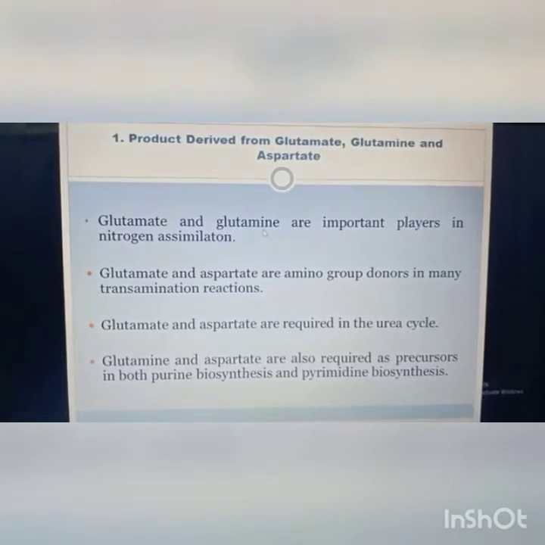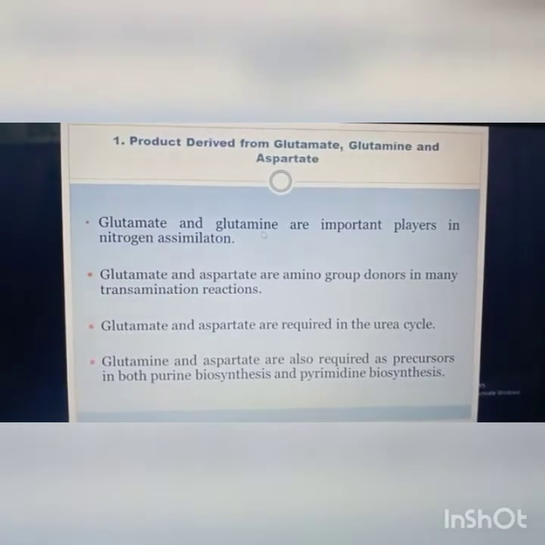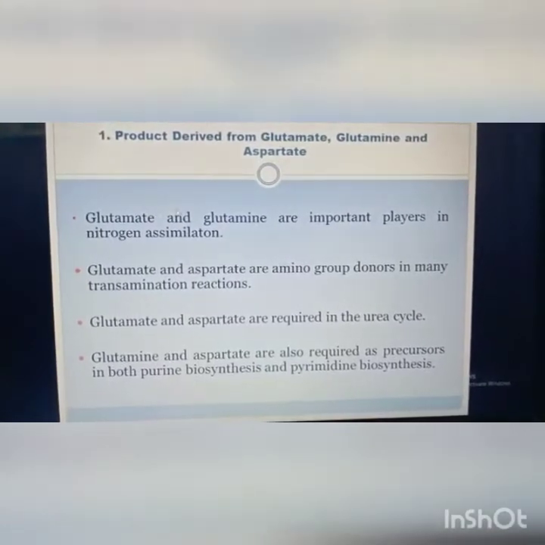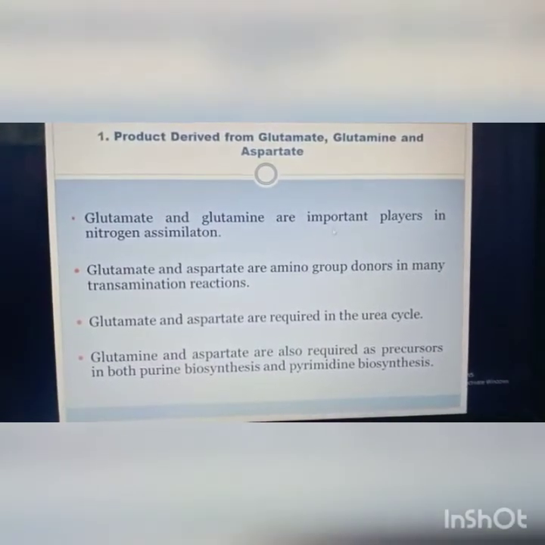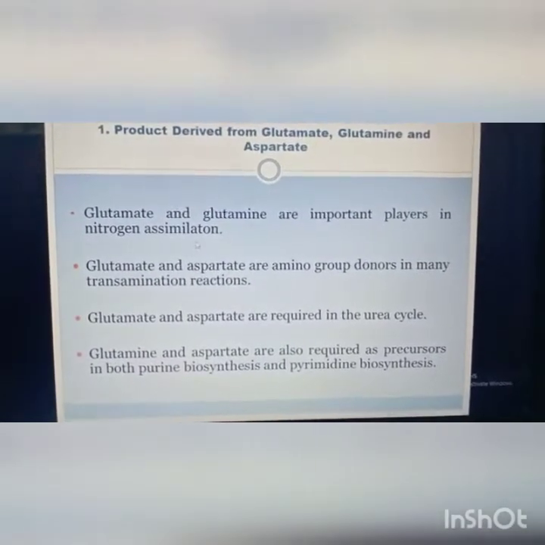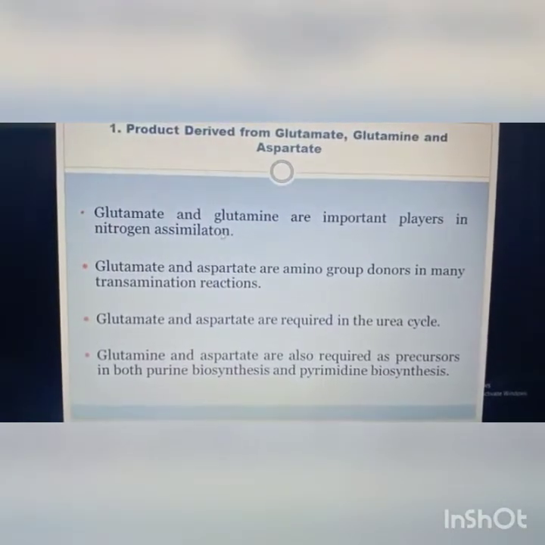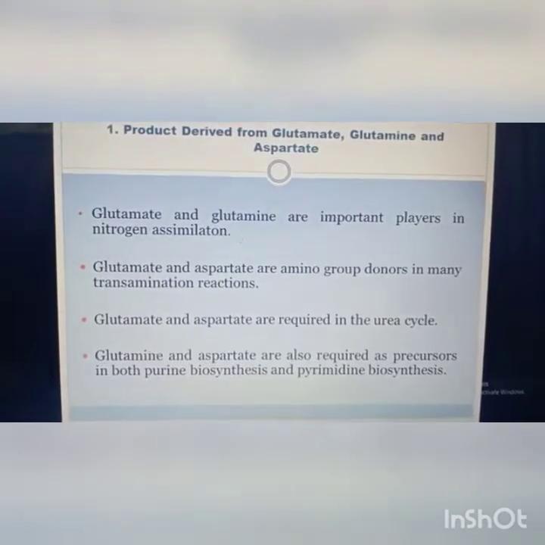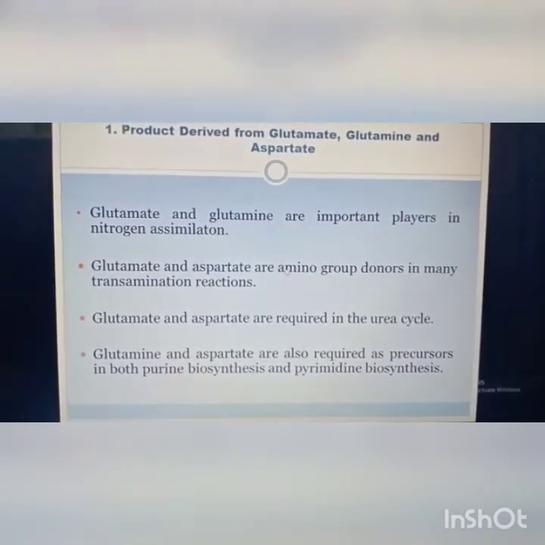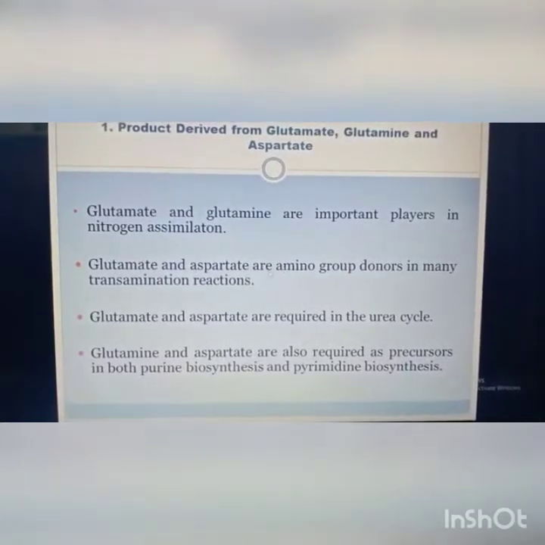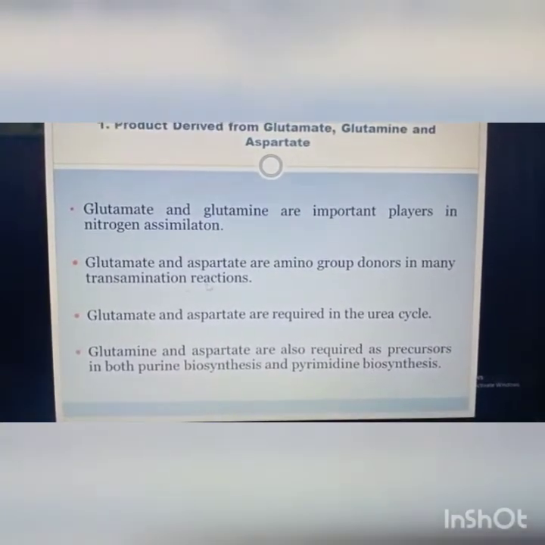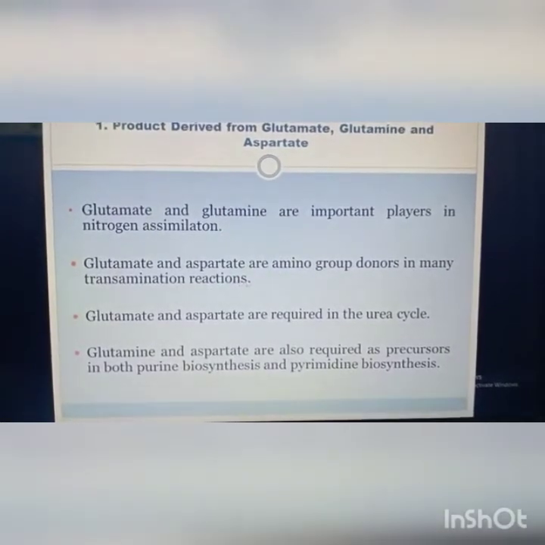The first one is the products derived from glutamate, glutamine, and aspartate. First, glutamate and glutamine are important players in nitrogen assimilation. The nitrogen assimilation was explained in the previous question. And second, glutamate and aspartate are amino group donors in many transamination reactions. The transamination reaction was explained in the previous question.